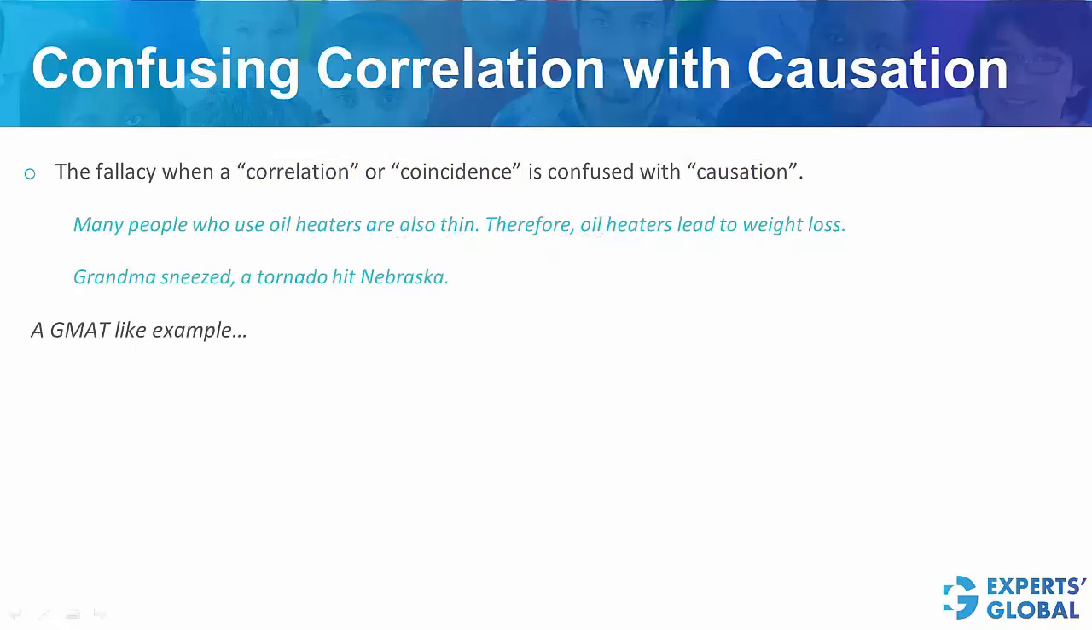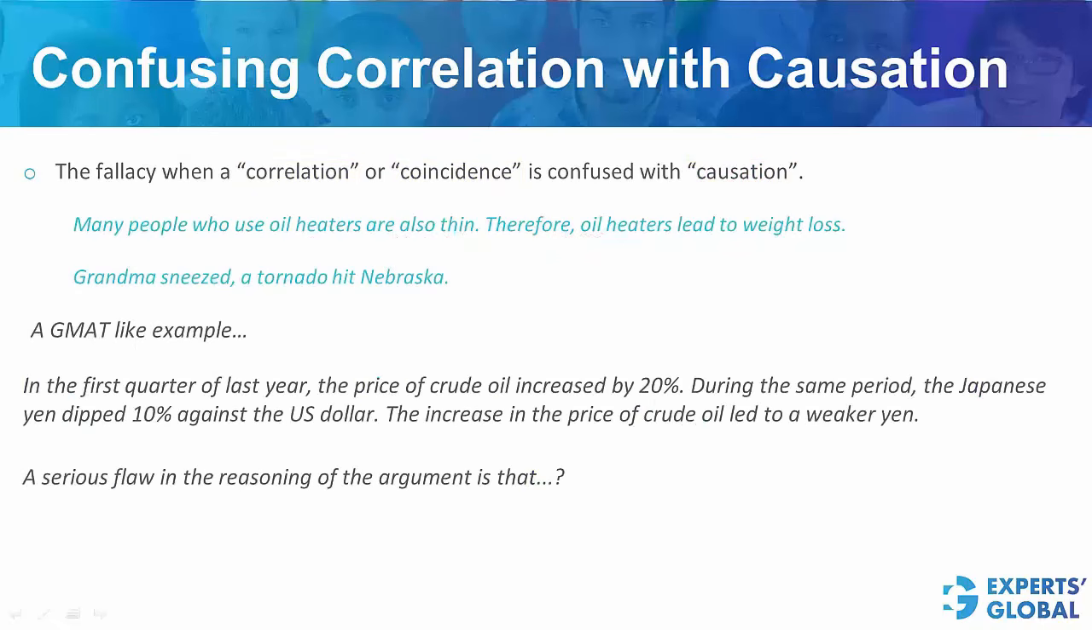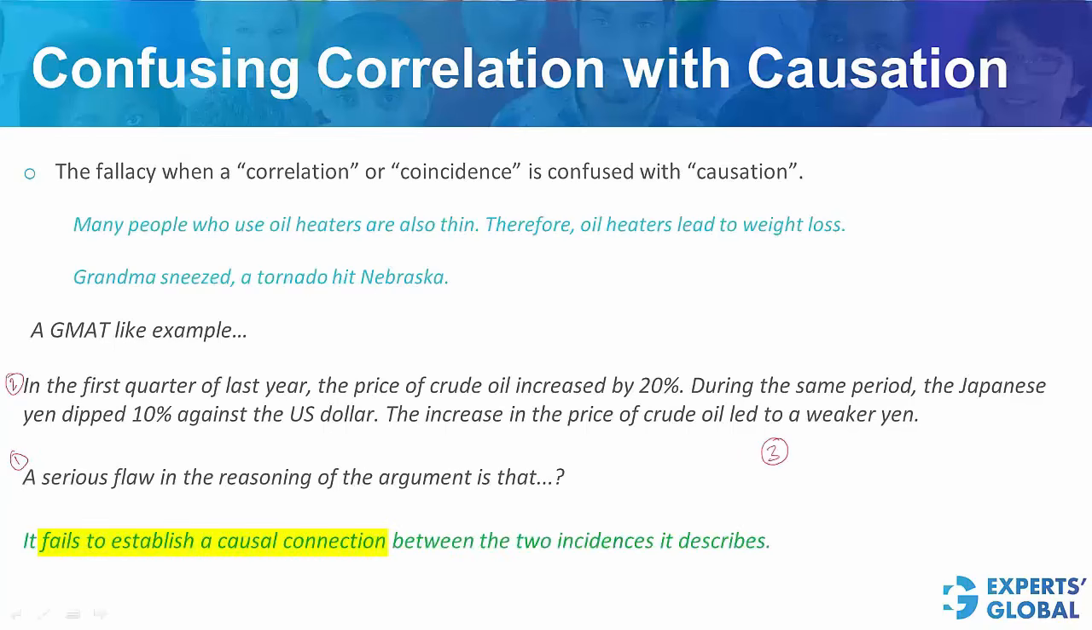A GMAT-like example. You have an argument here, a question stem. Read the question stem. Read the argument. Please pause the video and figure out what you are expecting from the correct answer choice. The flaw in the argument is, quite clearly, that it fails to establish a causal connection between the two incidents involved. This is the correct answer choice.